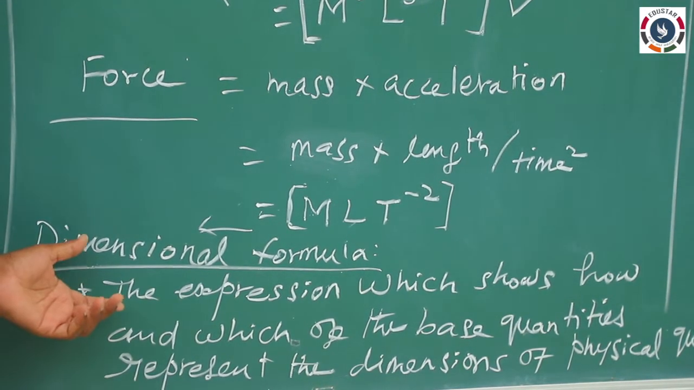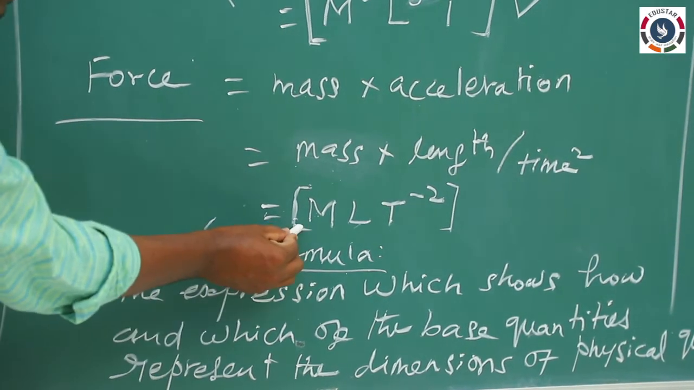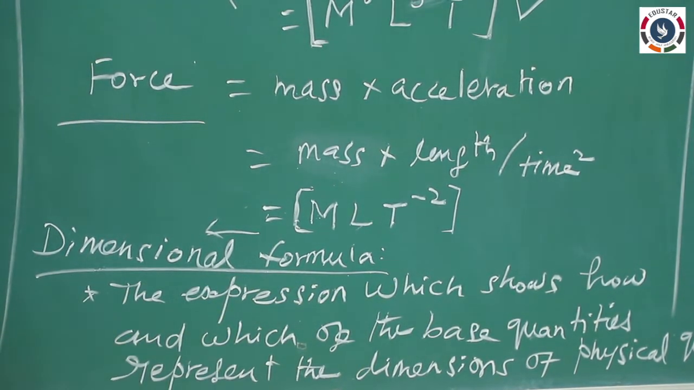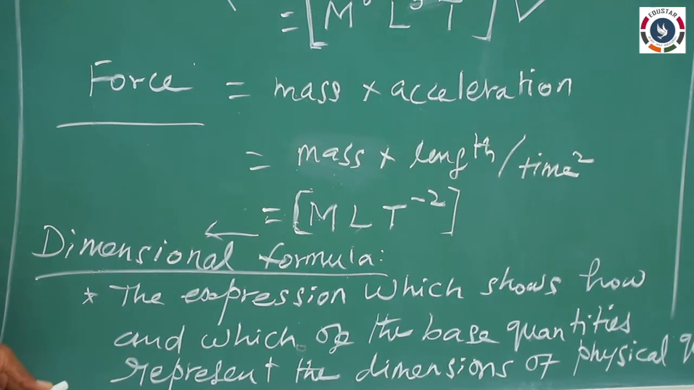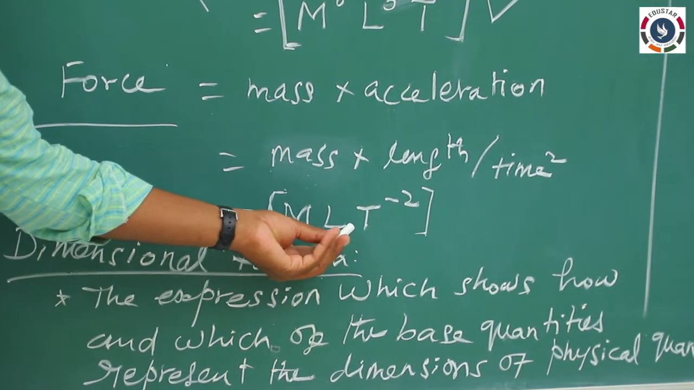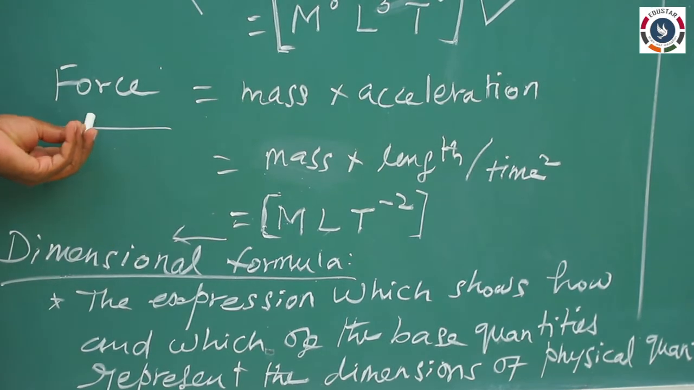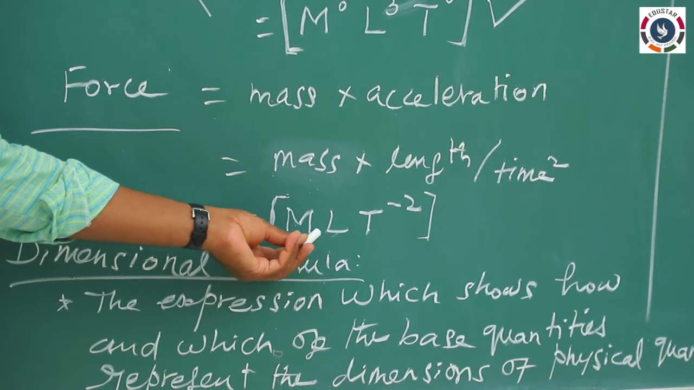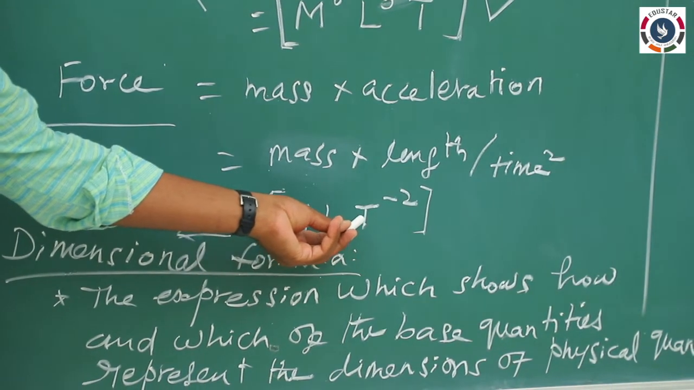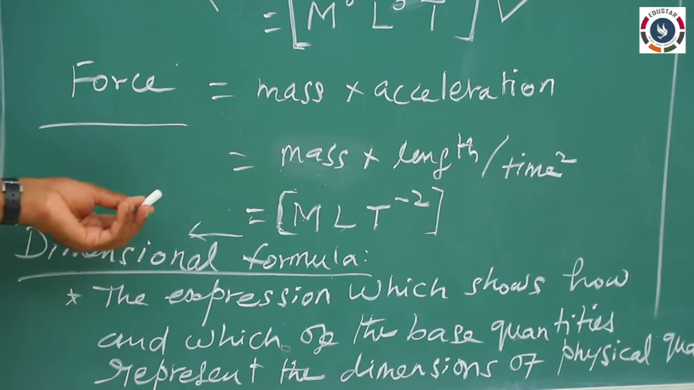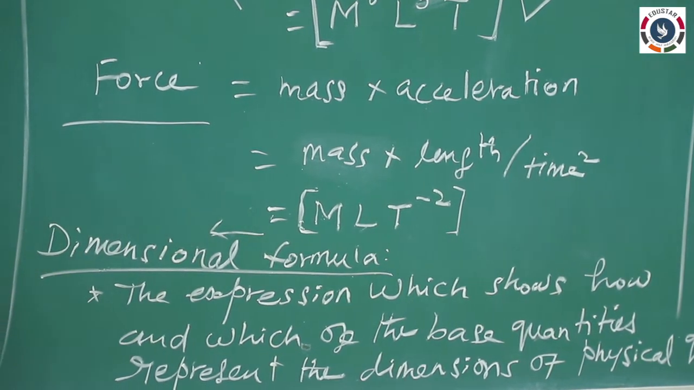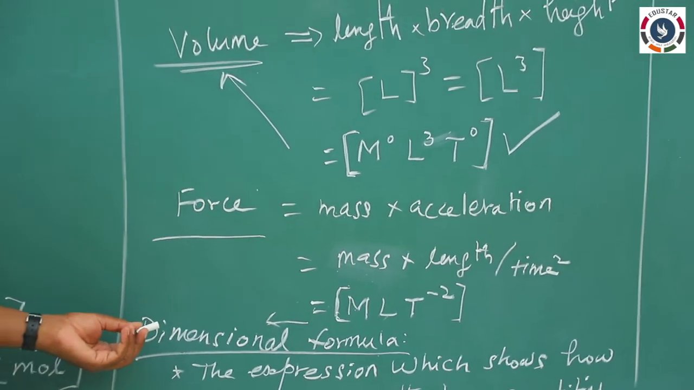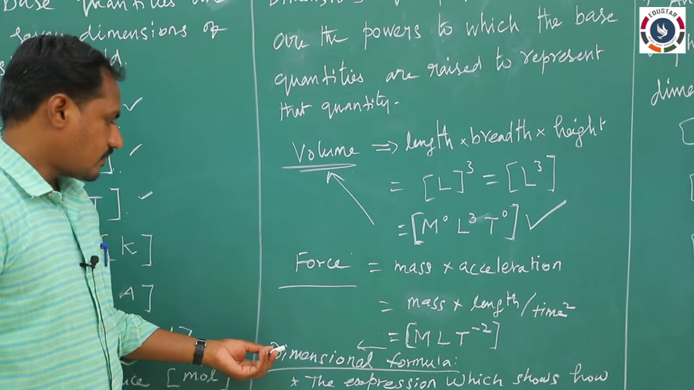We can define the dimensional formula as the representation which shows how and which of the base quantities represent the dimensions of the physical quantity. Here the mass, length, time are representing the physical quantity force. Mass is represented by 1 dimension, length is represented by 1 dimension, and t is minus 2 dimensions of t. So this is called dimensional formula. Why we are studying the dimensional formula and dimensions, I will tell later. There are some applications of these things.